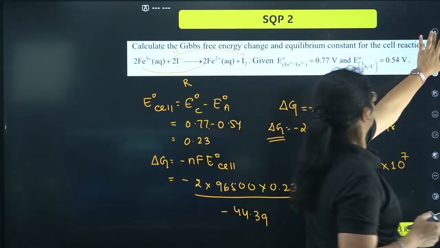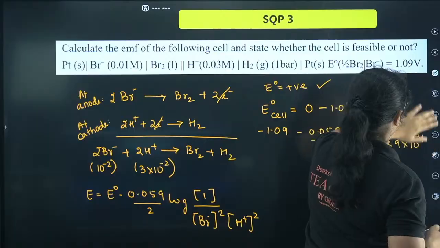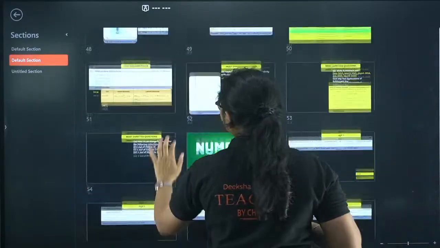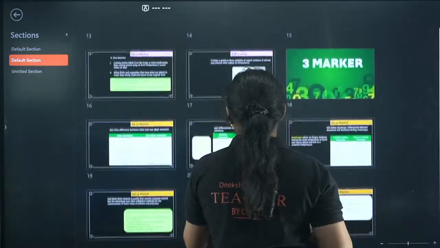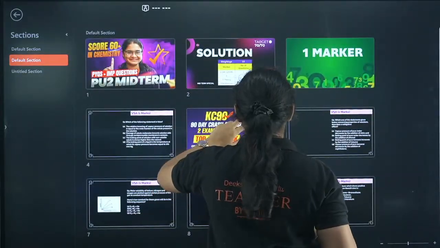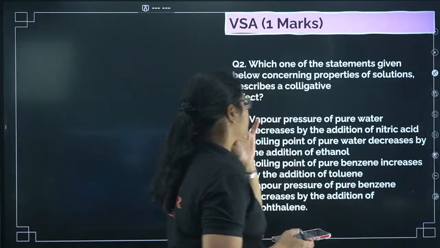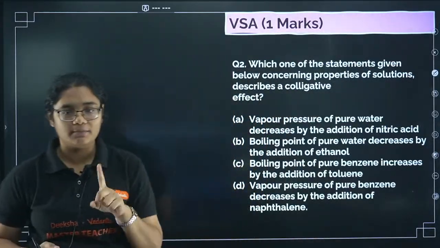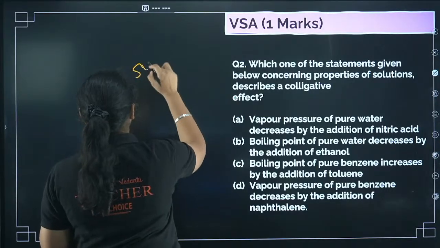Okay. Fine. So with this, we have now completed the electrochemistry chapter as well. Now let's move quickly to the last chapter, that is the solutions chapter. Okay, we'll discuss it quickly. I know all of you are hungry, and yes, so let's start with the solutions chapter. First, I'll be discussing the 1 marker questions. Okay, so now we have entered the solutions chapter.